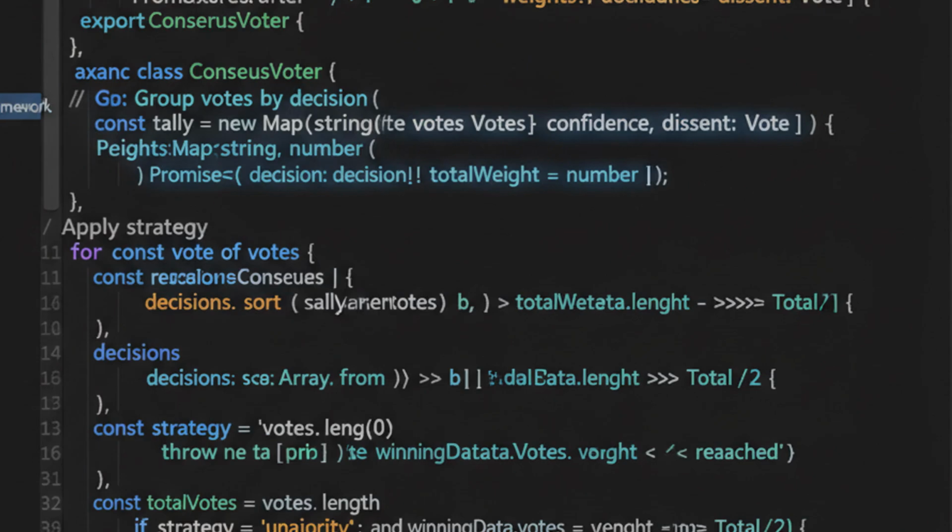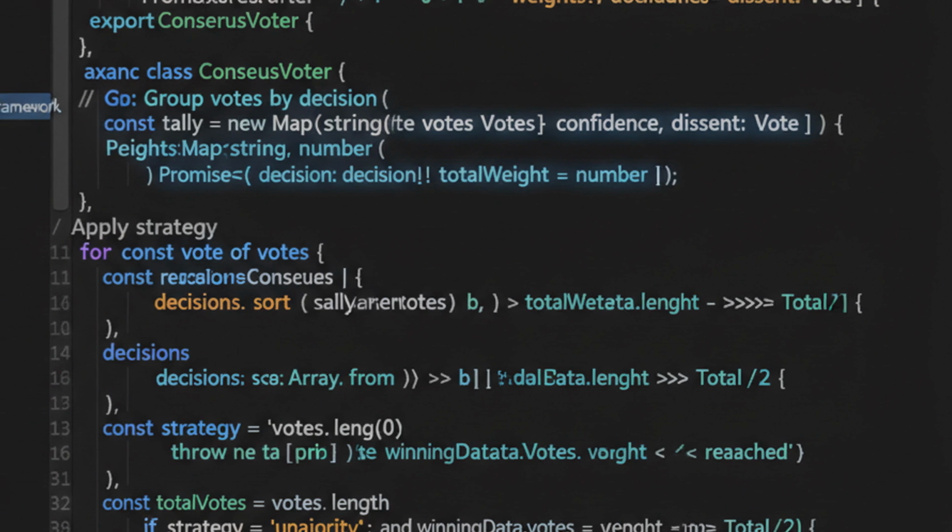What happens when your researcher says one thing and your fact checker says another? You need a consensus mechanism. This voter implementation collects opinions from multiple agents and applies a configurable strategy.